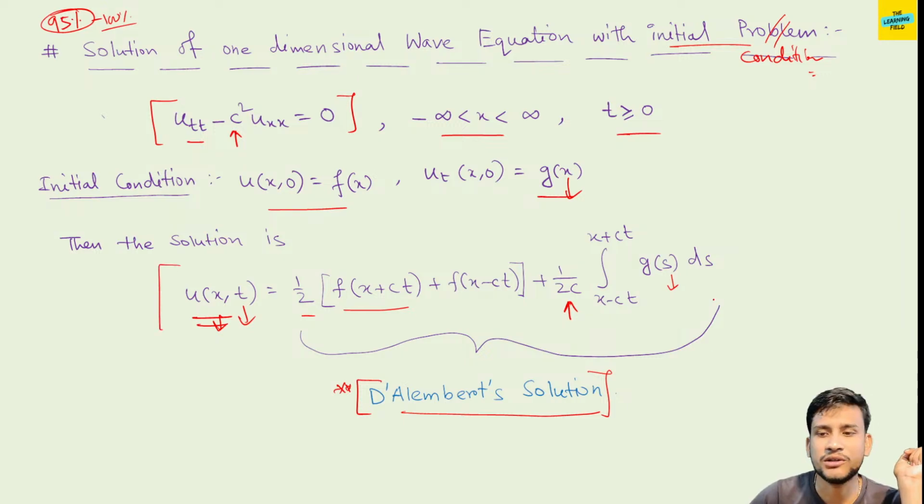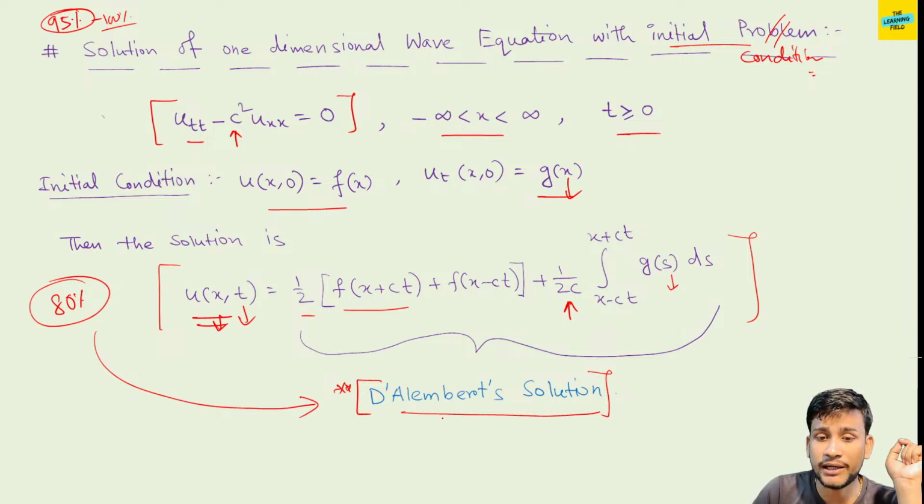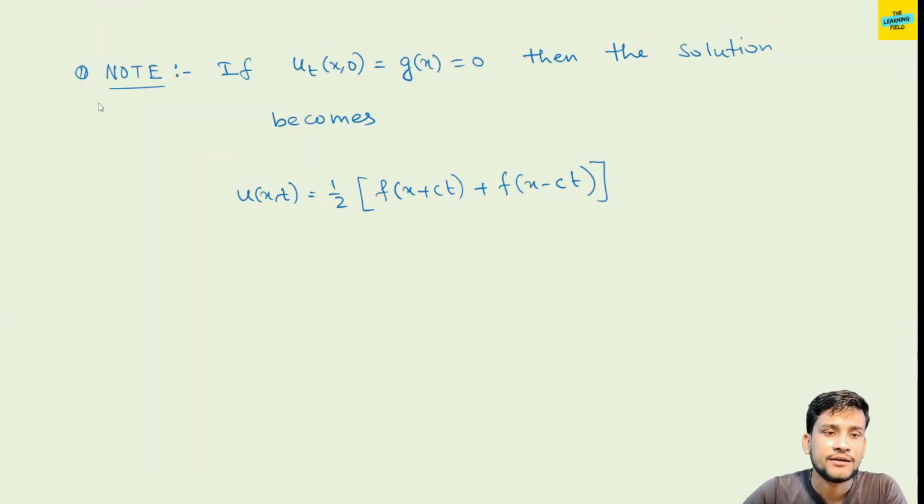This is the most commonly used D'Alembert solution, and I think 80% of the questions that come in the exam are solvable by using D'Alembert's method. Fine. Any doubt? Now, note that if u_t(x,0) equals 0, then the solution becomes only this part, f(x plus ct) and f(x minus ct).